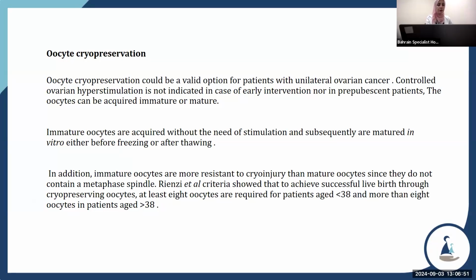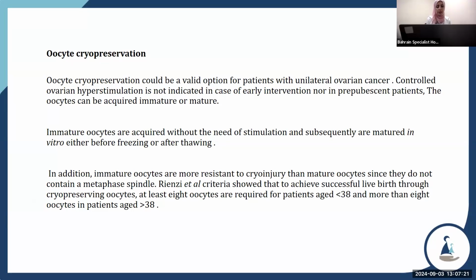The oocyte can be acquired immature or mature. Immature oocytes are acquired without need of stimulation and subsequently are matured in vitro, either before freezing or after thawing. In addition, immature oocytes are more resistant to cryo-injury than mature oocytes, since they do not contain a metaphase spindle.